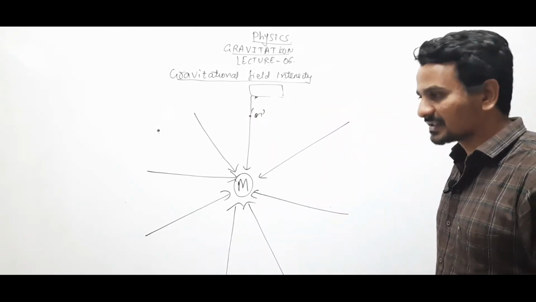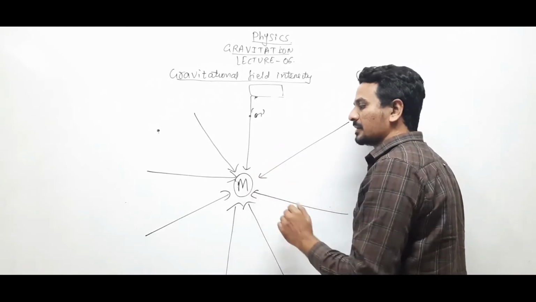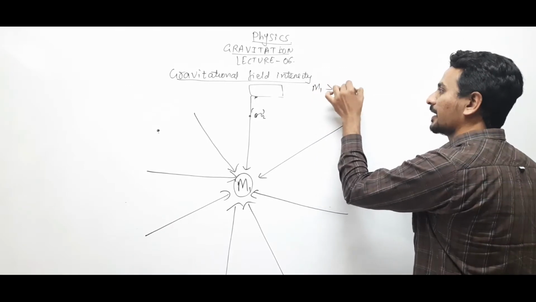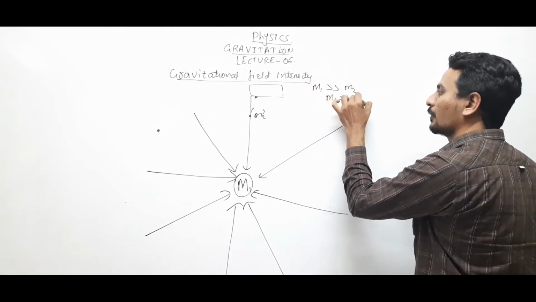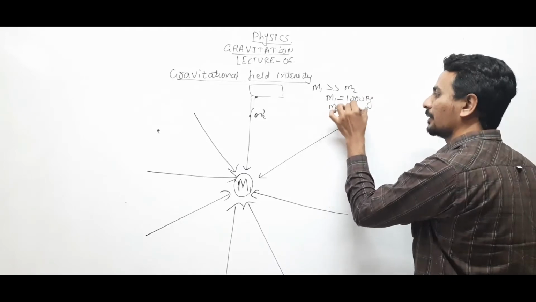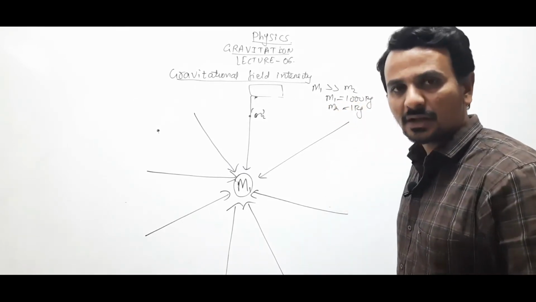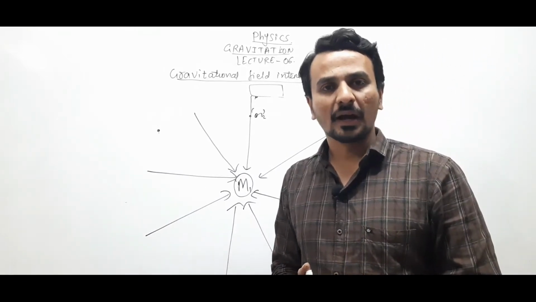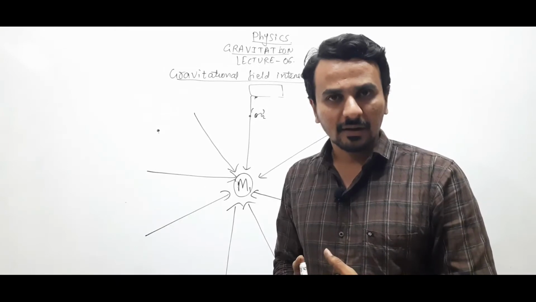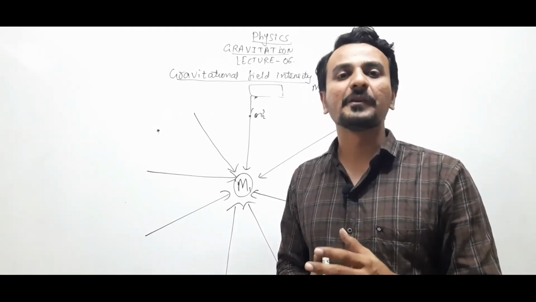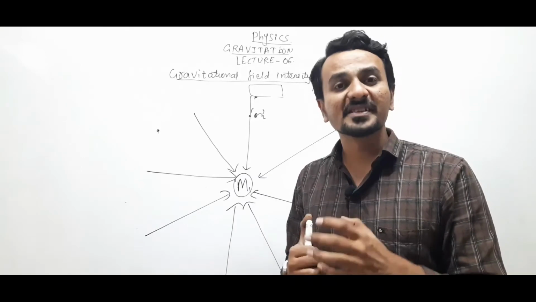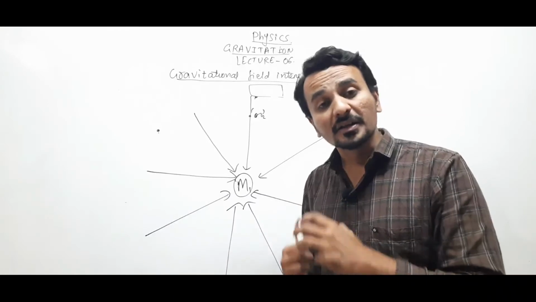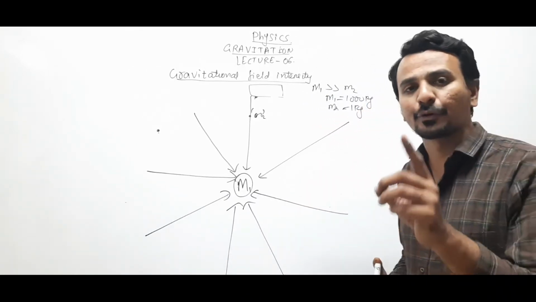Once again, when two masses, let this be m1, let this be m2. Suppose m1 is quite greater than m2, or you can take m1 as 1000 kilogram, which we had already discussed, and m2 as 1 kilogram, right? So each and every body having some mass will produce a gravitational field around it. This field will have some energy, this field will have some momentum. Because of this energy, it is able to attract another body if that body is in the presence of the field produced by the first body.